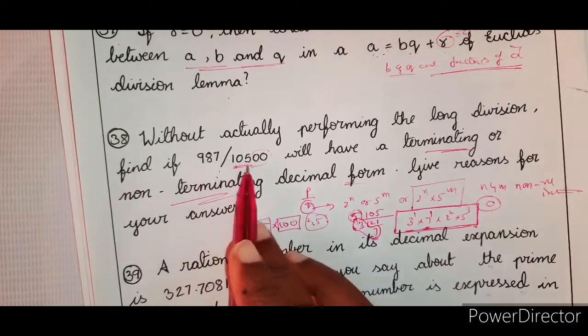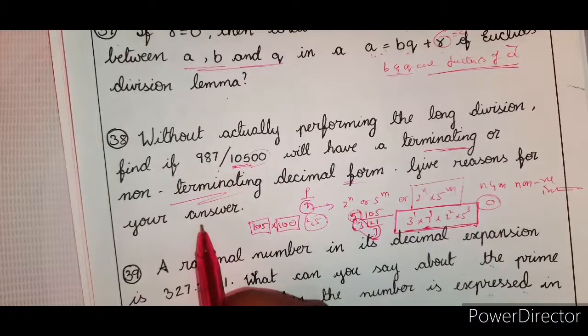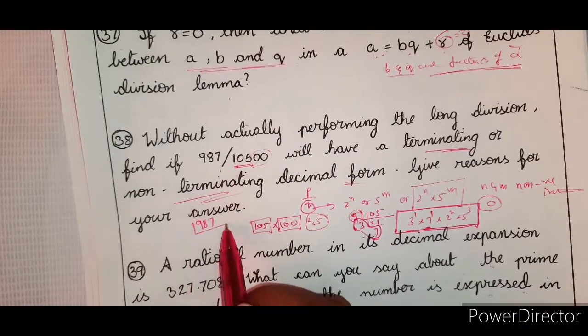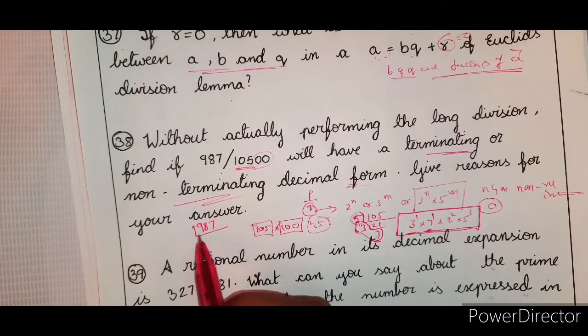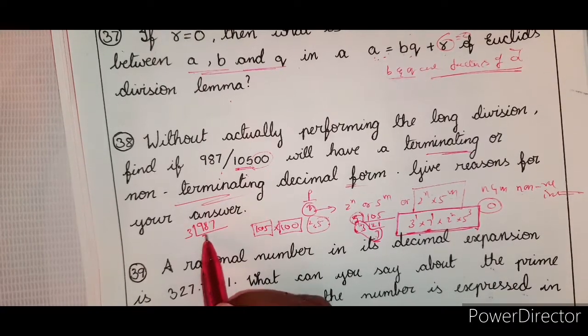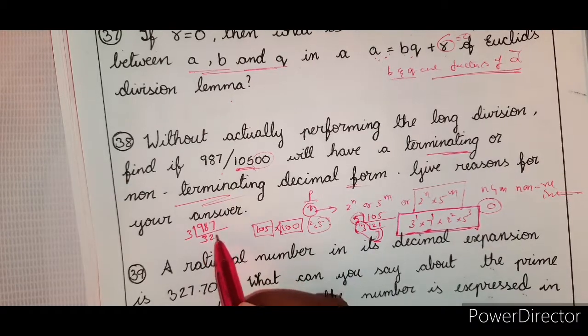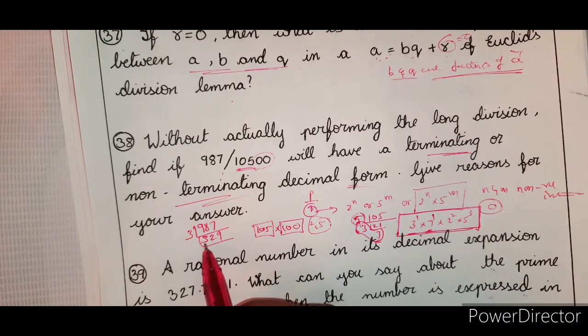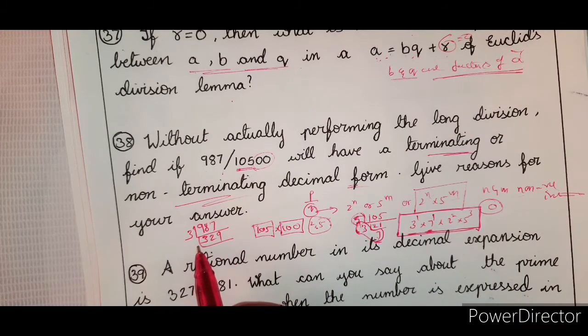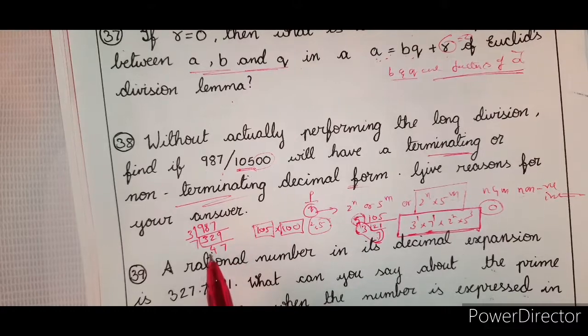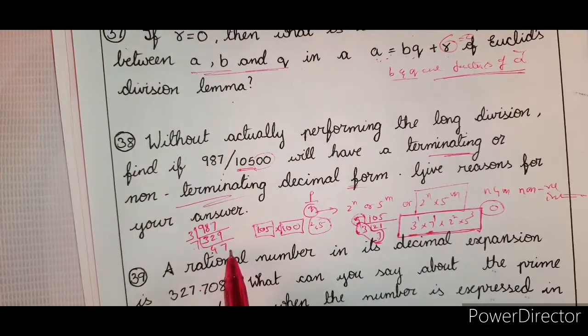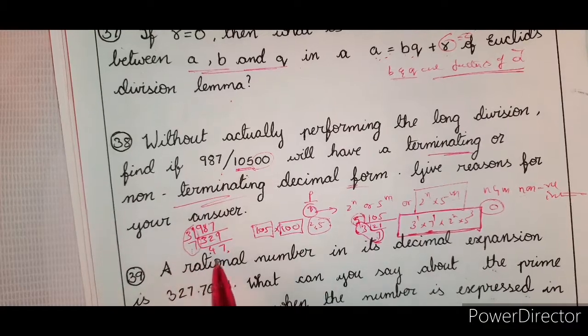That means for p and q, check if they have common factors. That means you have to factorize 987, prime factorization. So will 3 go? 3 3s are 9, 3 9s are 27, and so on. 3 won't go here. Now let us check with 7. 7 4s are 28, 7 7s are 49. So 7 47s. That means you got 3 into 7 into 47.